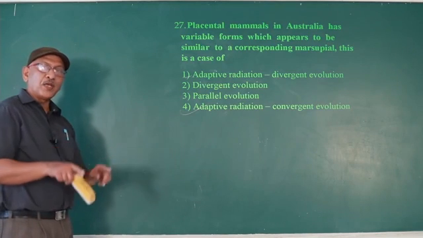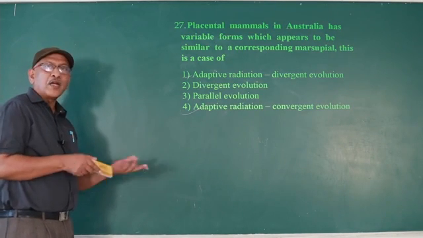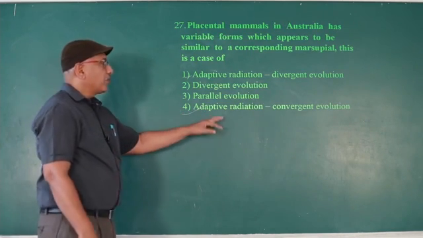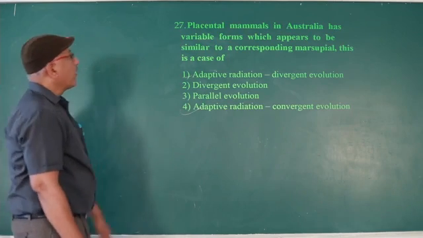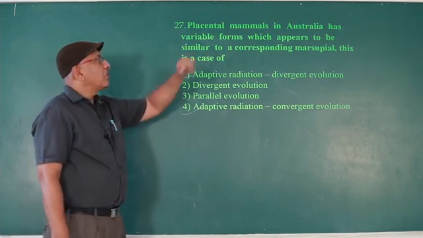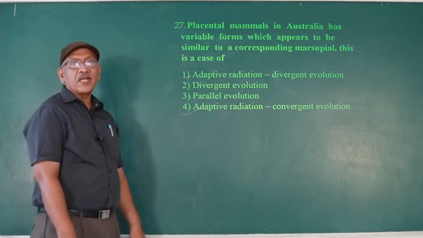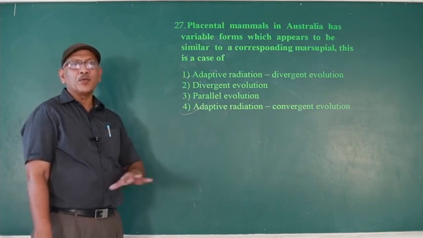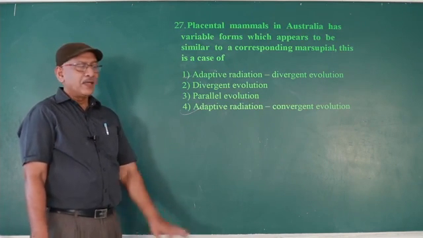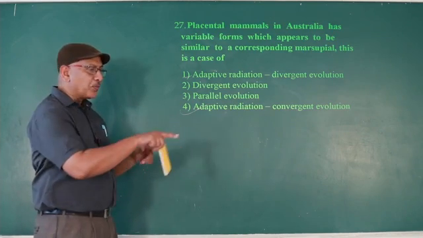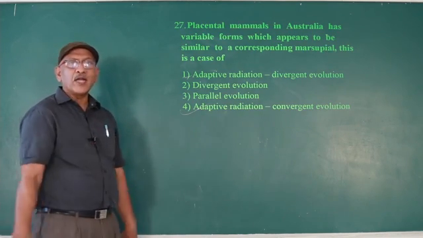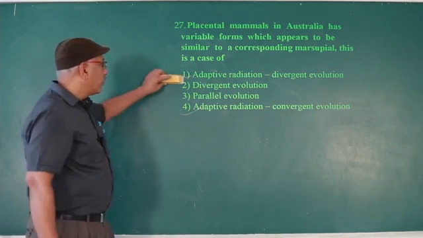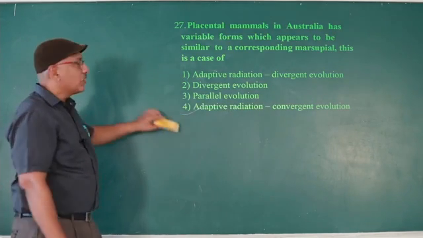Adaptive radiation: marsupial mole and mole. Adaptive radiation: lemur and spotted cuscus. What is adaptive radiation? Here placental mammals migrated to different climatic conditions. Their body parts were not suitable, so they modified their body parts. This is known as adaptive radiation. In the same geographical area, marsupials are also living. So more than one adaptive radiation, that is convergent evolution. That's why the answer is adaptive radiation and convergent evolution.